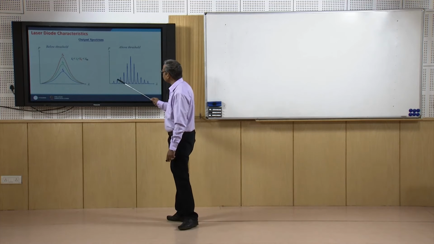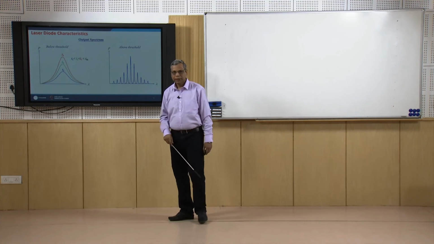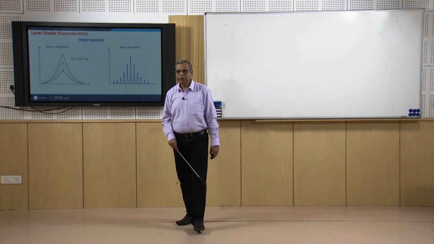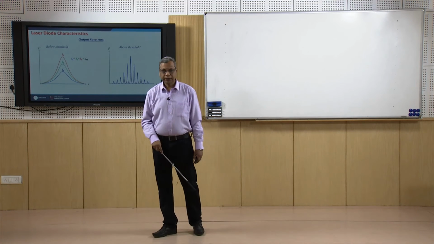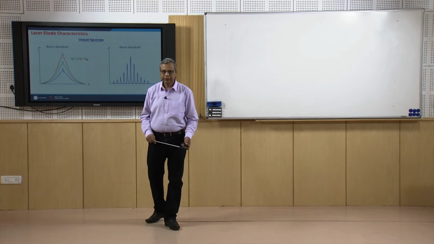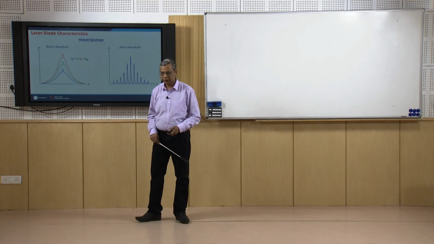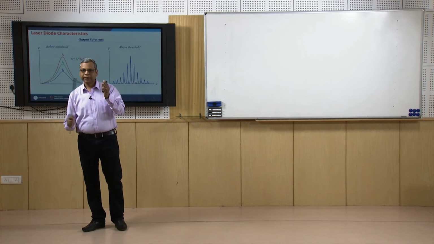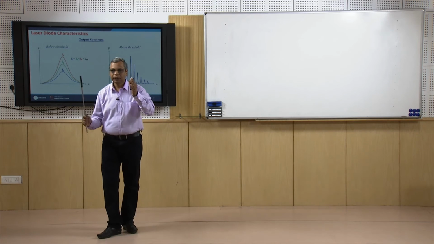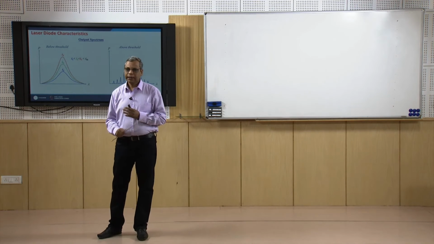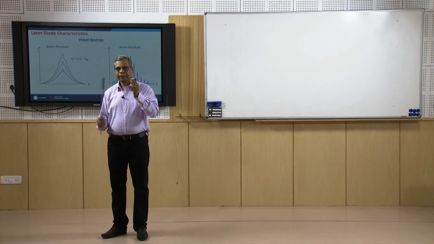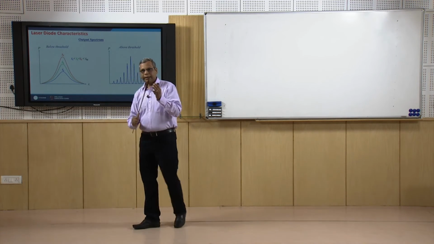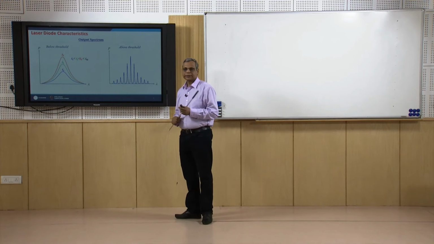What do these peaks correspond to? These peaks correspond to multi-longitudinal modes of the cavity. It is just a Fabry-Pérot cavity actually. You have a resonator, you have optical energy confined between two mirrors, then you basically make a Fabry-Pérot cavity and you get an interference pattern something like this.